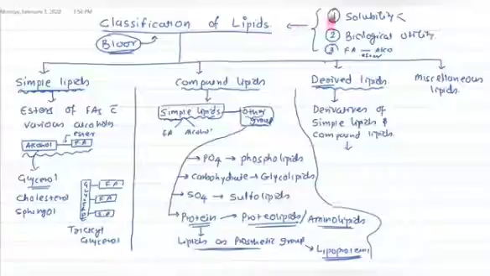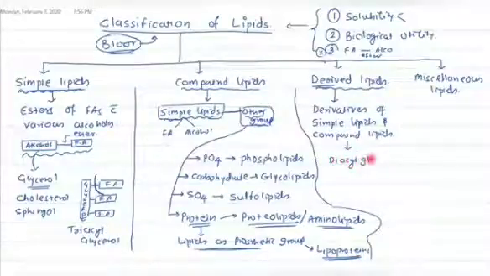But in a very short time, we are going to break this third rule. So let's see examples of these derived lipids. Take an example of triacylglycerol and do the hydrolysis, so the first fatty acid is removed. What will happen? You will have a diacylglycerol. This diacylglycerol is an example of a derived lipid.